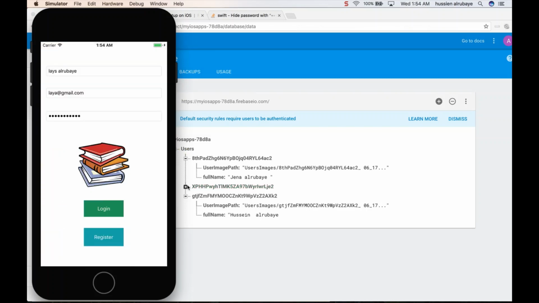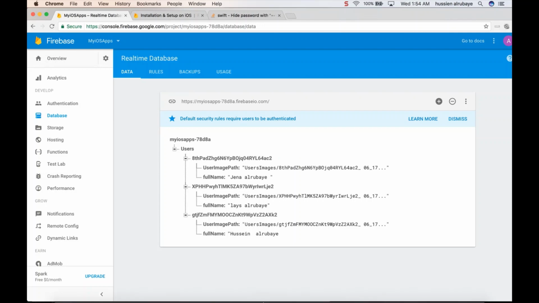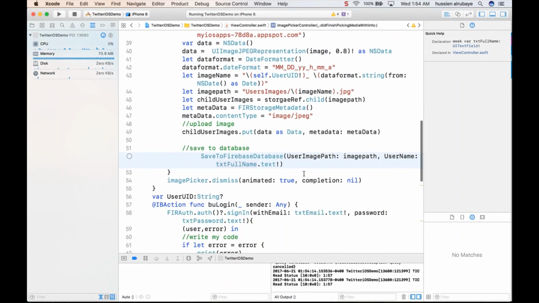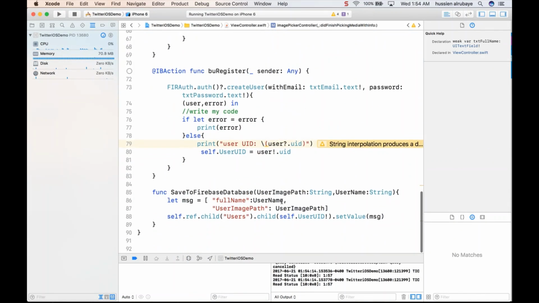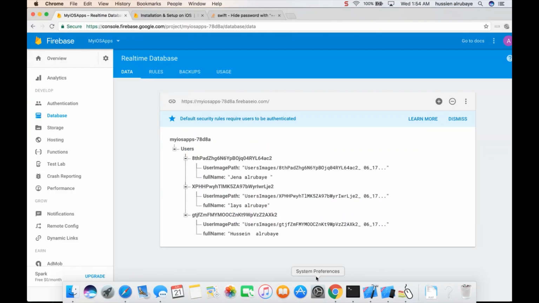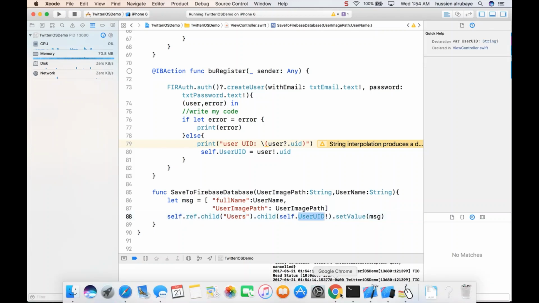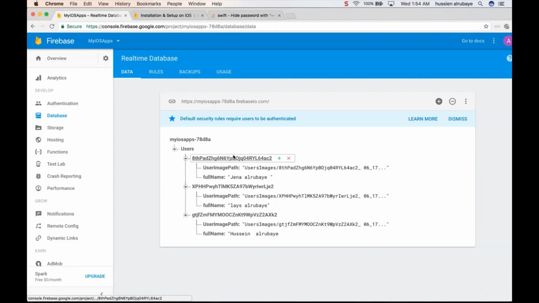She will create a new node. So the idea behind using UID for the user, the database is here. If you remember, I was creating a child named user, so you will create a child named user. Then inside that user, I add the user UID, because every user will have a unique UID. So every user has a different node.